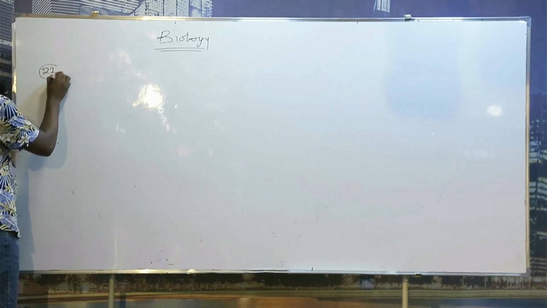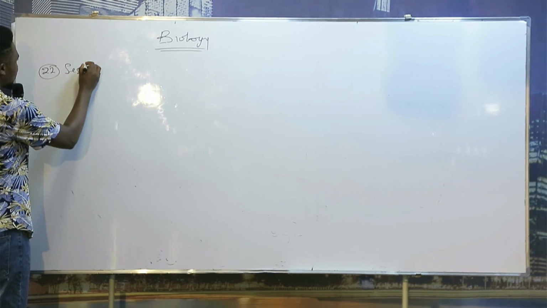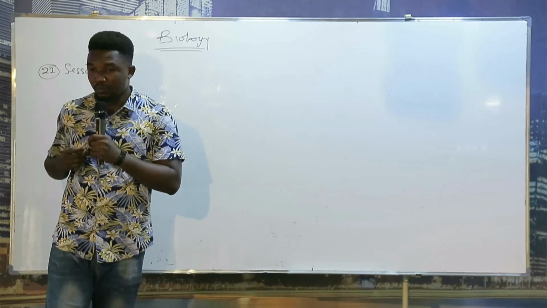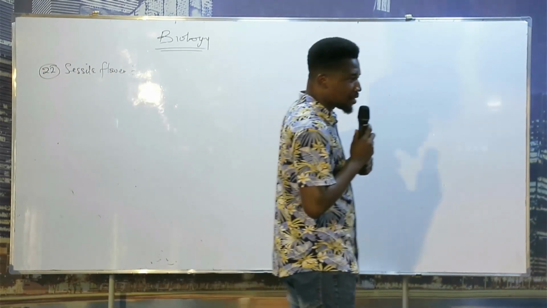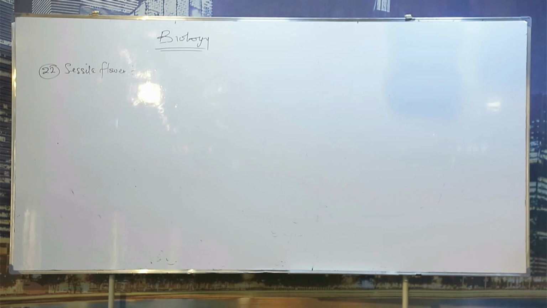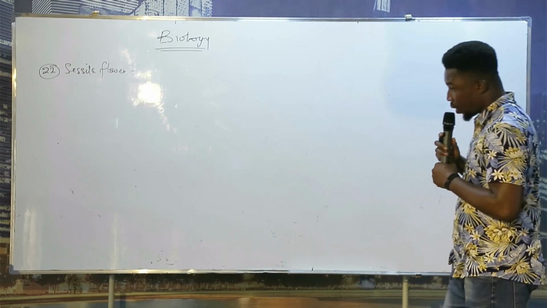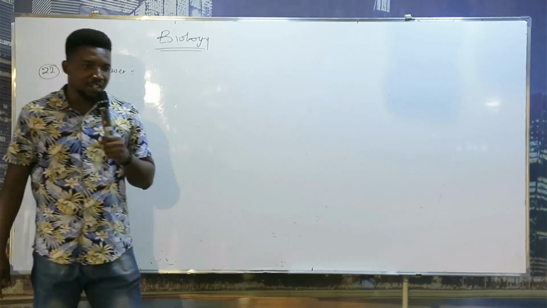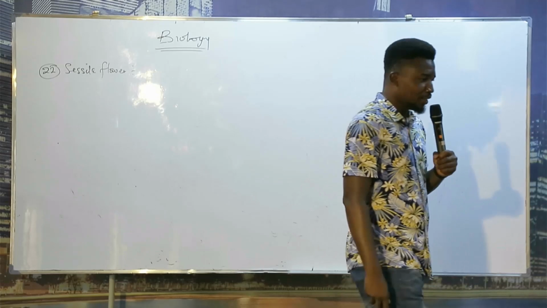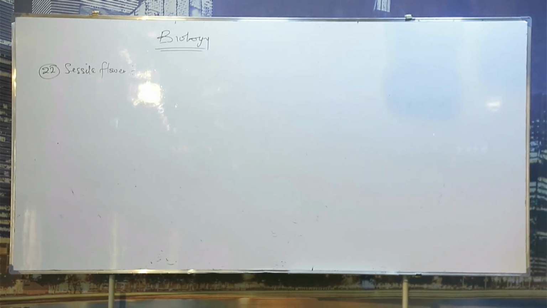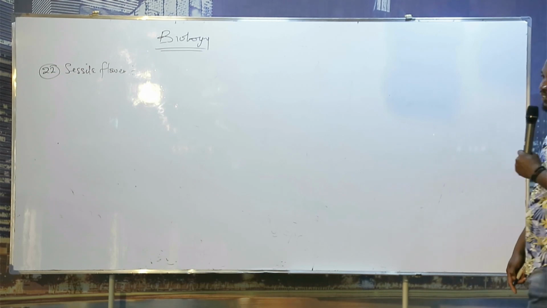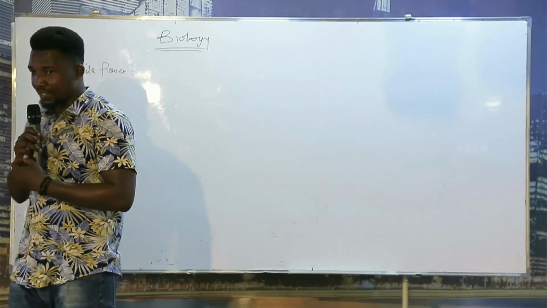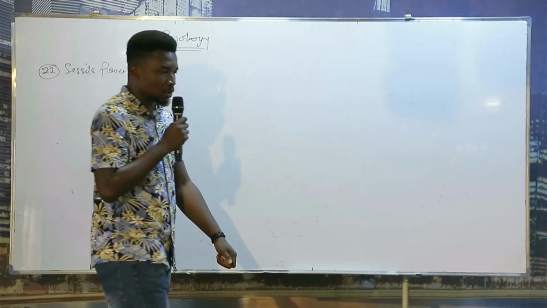Number 22. Sessile flower. So it is a flower without a pedicel or flower stalk.